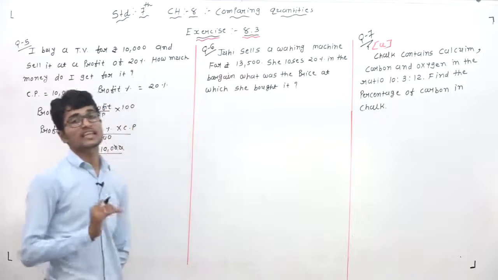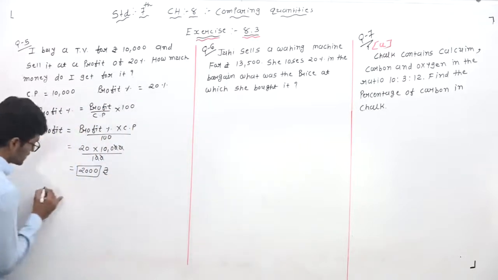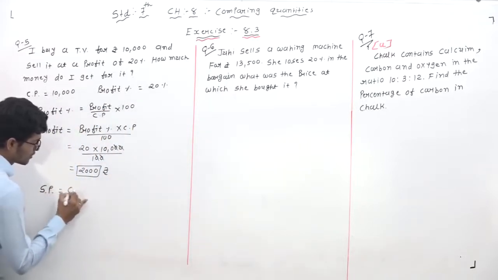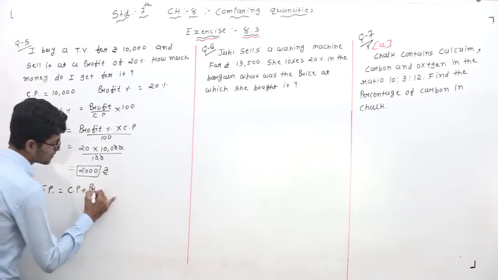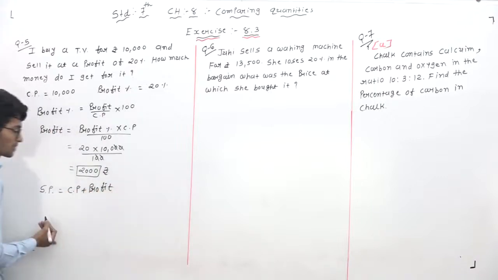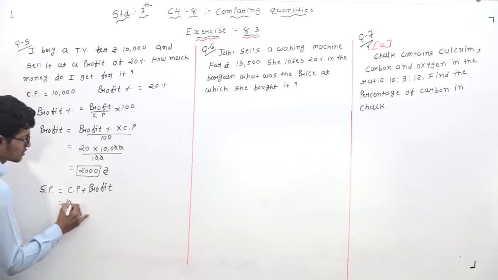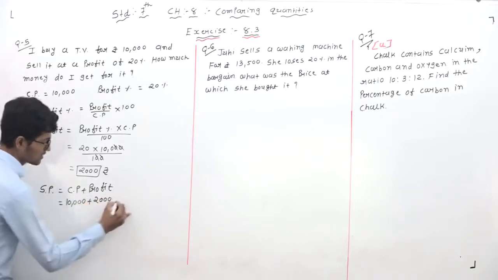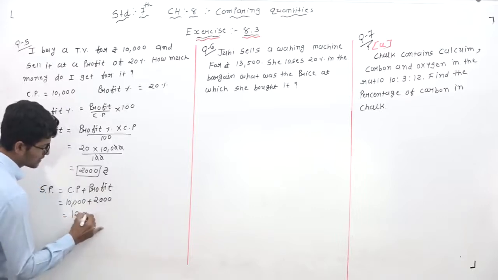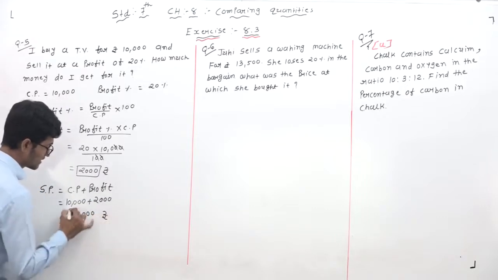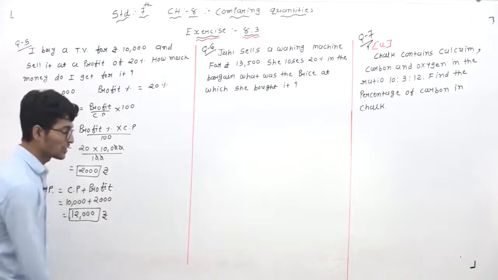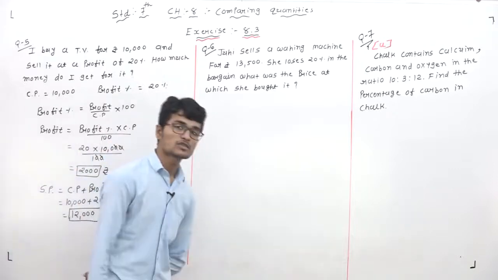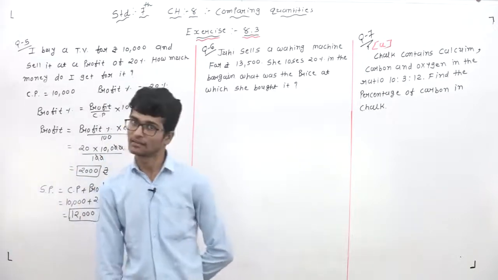But what is the selling price? So dear students, selling price is equal to CP plus profit. So this one is the selling price. So CP is equal to 10,000 rupees and profit is equal to 2,000 rupees. It means total 12,000 rupees selling price. It means मैंने अपना जो टीवी है वो 12,000 rupees में सेल किया है.